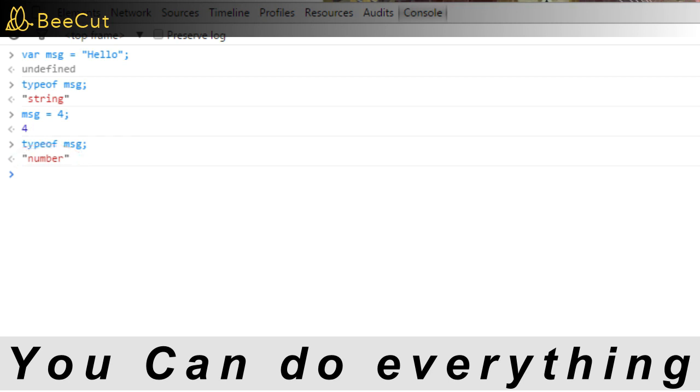And as you can see, the type is number because it has a value 4. So JavaScript does have a type for each variable, but it is determined at runtime by the JavaScript interpreter based on what value the variable contains. And during program execution, JavaScript uses the type information. Also, this is the reason for calling JavaScript a dynamically typed language, because the data type is decided dynamically at runtime and it may change as the program executes.